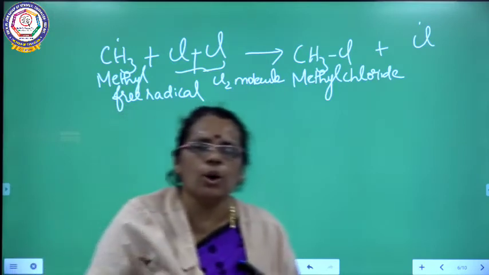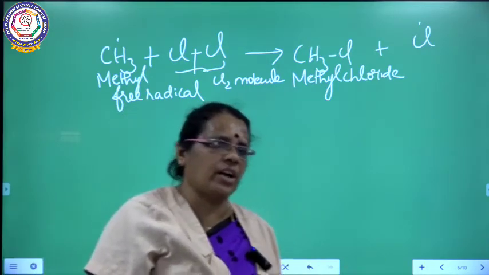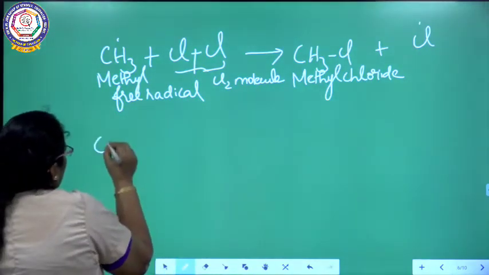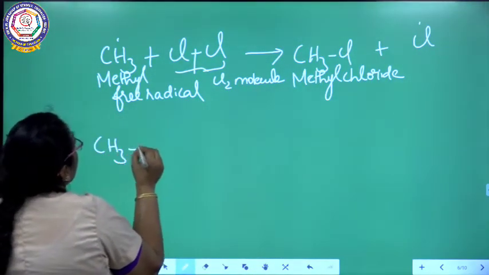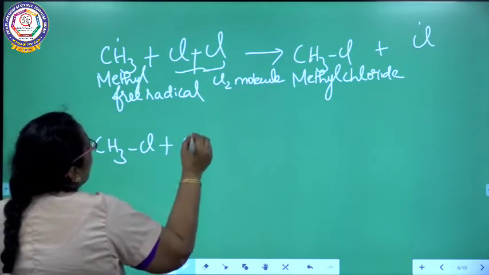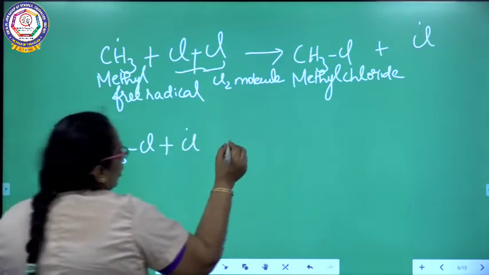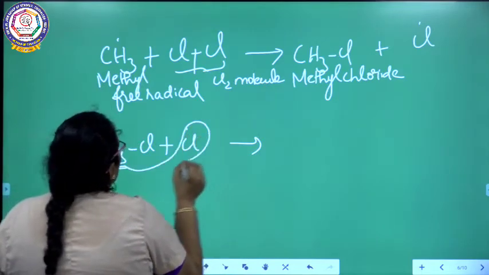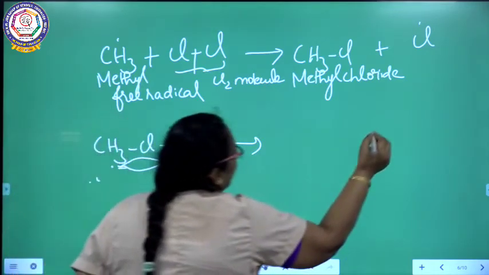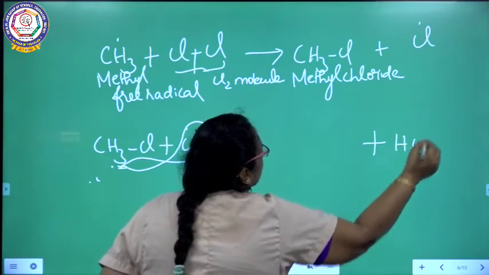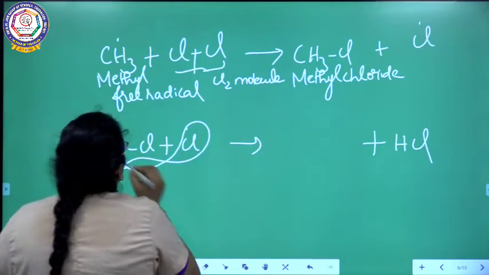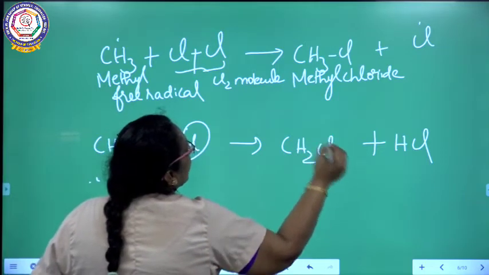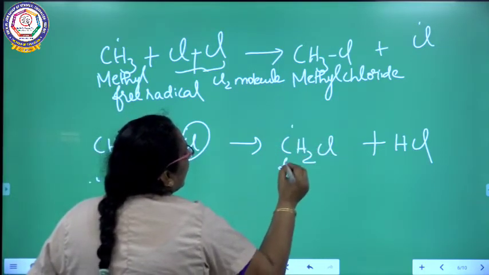You will be getting chlorine free radical with the liberation of methyl chloride. This methyl chloride, which is obtained in the previous step, combines with the chlorine free radical. What are you going to get here? One hydrogen is removed from here. This hydrogen combines with the chlorine forming HCl. What is remaining? I am getting only CH2Cl, the CH2Cl free radical.